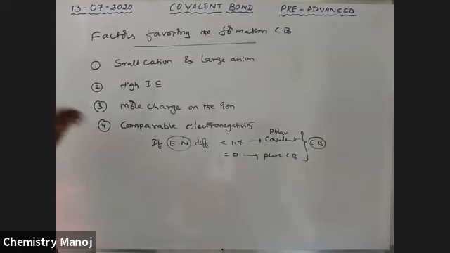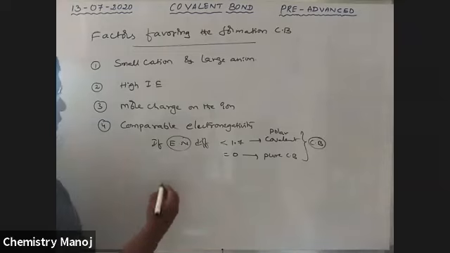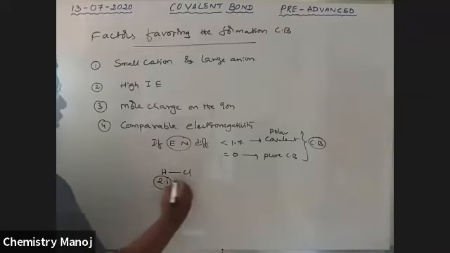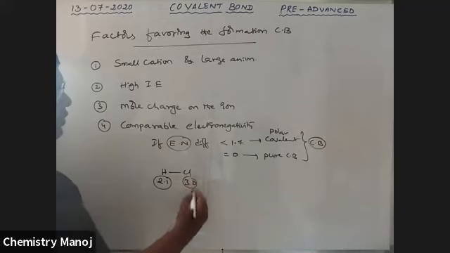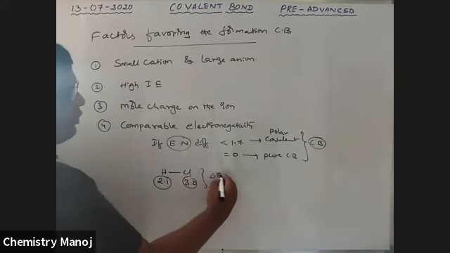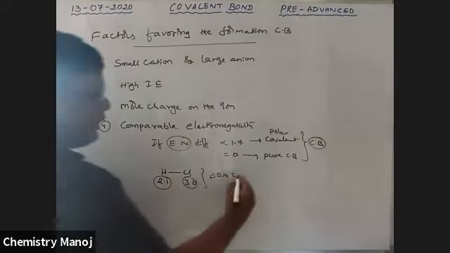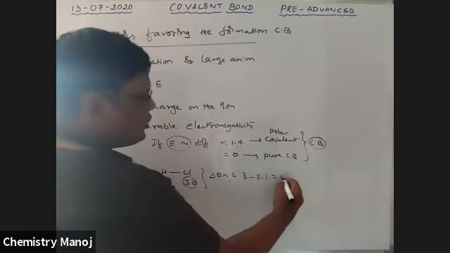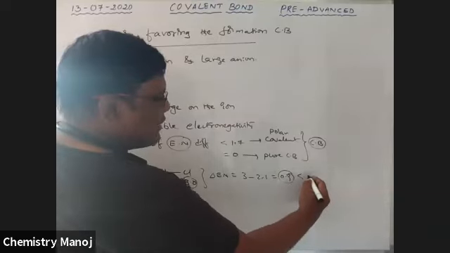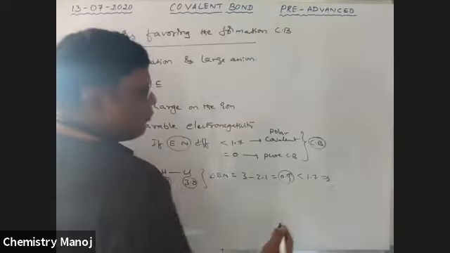So here, see, between hydrogen and chlorine: hydrogen electronegativity is 2.1, chlorine electronegativity is 3.0. Therefore, the electronegativity difference is 3 minus 2.1, which is equal to 0.9, which is less than 1.7. It is a polar covalent bond.